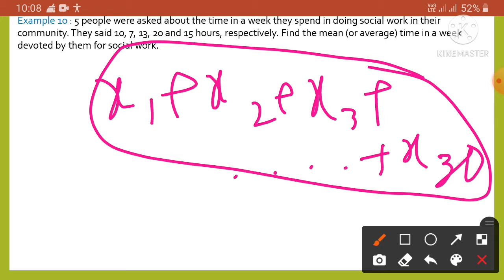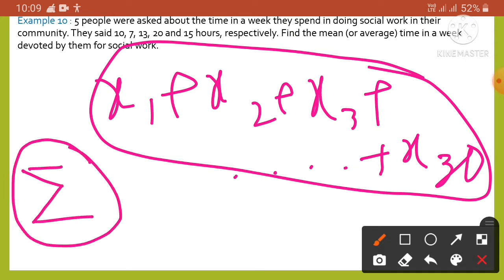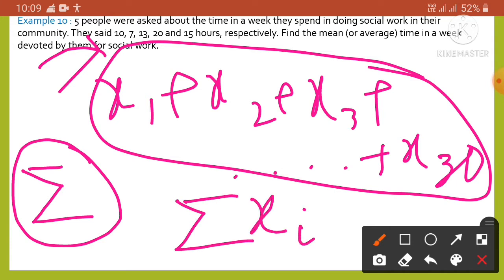So for this we use the Greek symbol known as sigma for summation. Instead of writing x1 plus x2 plus x3 up to x30, we may use the summation sign with xi, where the lower limit of i, the starting value, is 1, and the upper value is 30. We can write it that way.